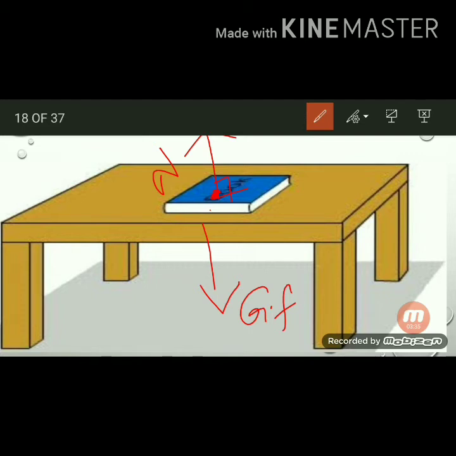Otherwise it will fall on the earth. Calculating the net force. Net force means the total of all the forces acting on the body. Net means total, so calculate the total force acting on the body. F net is equal to the normal force minus the gravitational force, N minus gravitational force. Both are equal forces in opposite directions, so we are using the minus symbol.